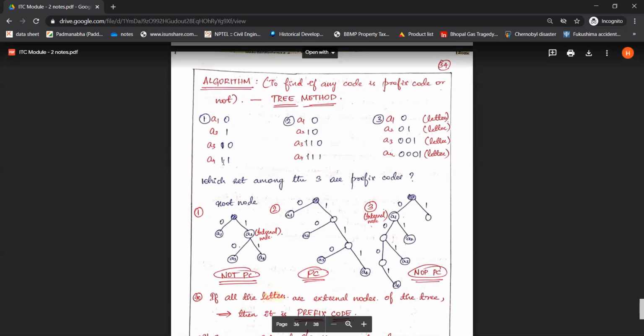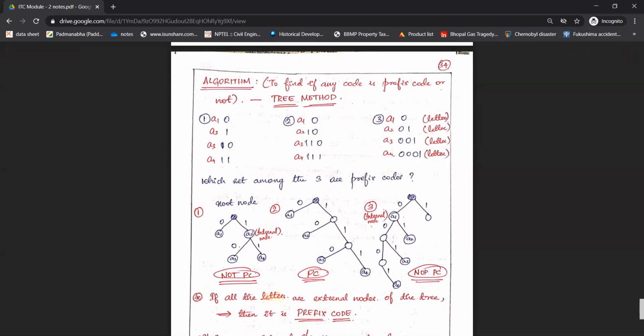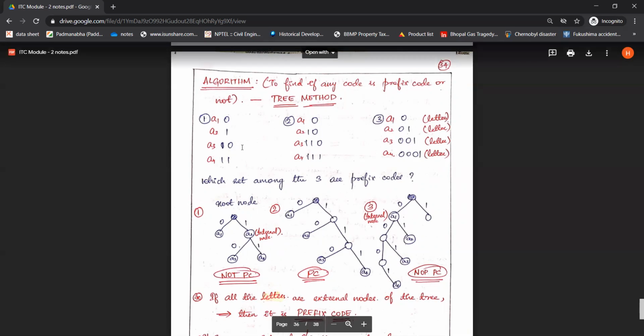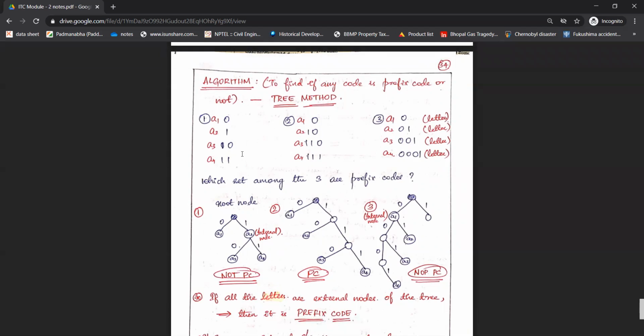Next, the code word for A4 is 1, 1. So I have 1 over here, and the next 1 I get over here. So 1 and 1. I'll terminate the branching here and name it as A4. So this is the tree diagram for the first set of code words.